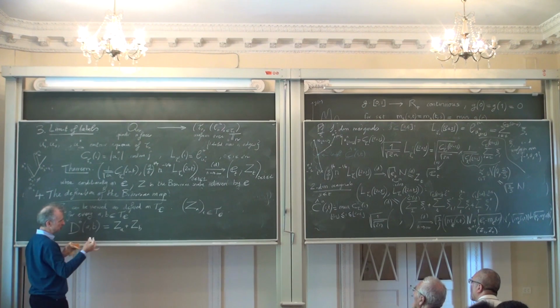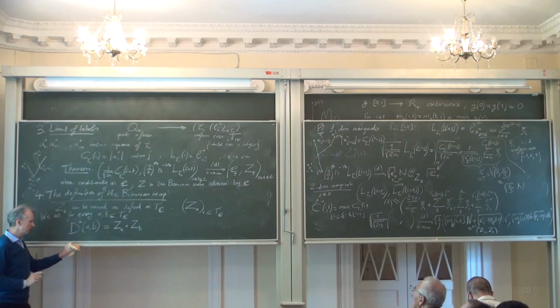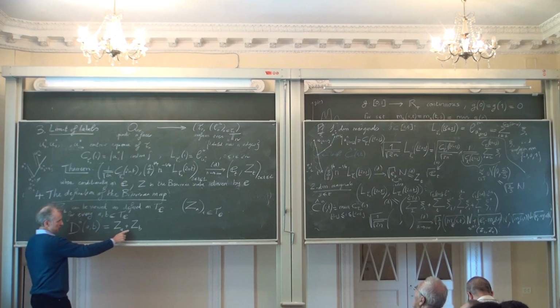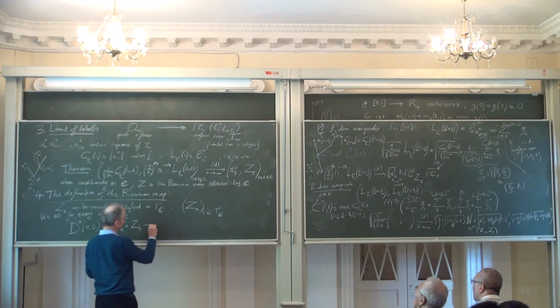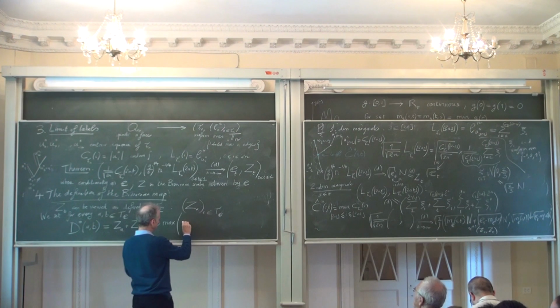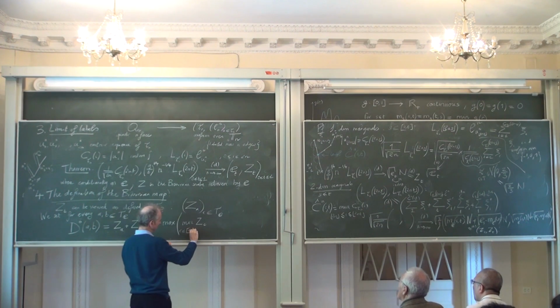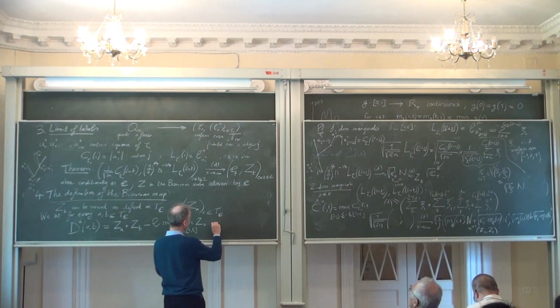Sometimes I like to speak about Brownian labels also, so I call this the label of a. So the label of a plus the label of b minus twice something which is a maximum of two minima. The first one is the minimum of Z on the interval a, b.